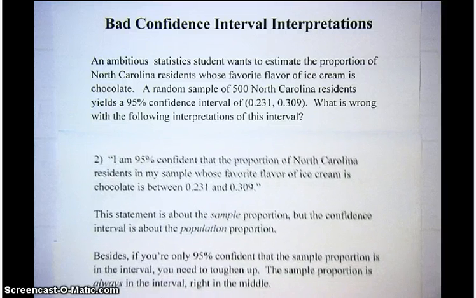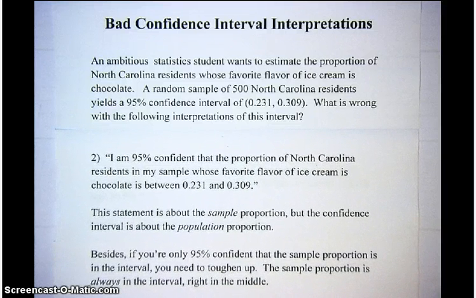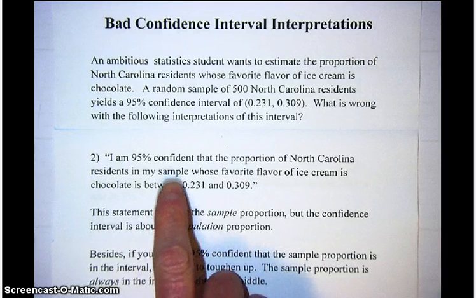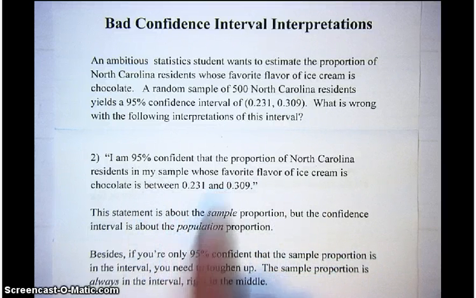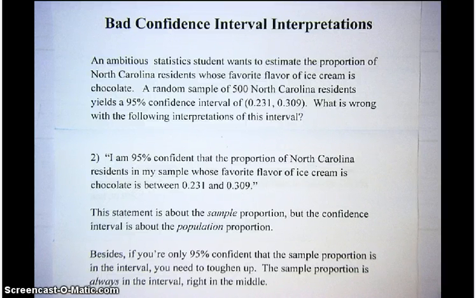Here's another one. I am 95% confident that the proportion of North Carolina residents in my sample whose favorite flavor of ice cream is chocolate is between 0.231 and 0.309. Now look, this is about the proportion in the sample. Well, I can guarantee you that the sample proportion is in this interval, right in the middle, as a matter of fact. And anyway, this statement is about a sample proportion. The confidence interval is about a population proportion, and your interpretation should always emphasize that point.